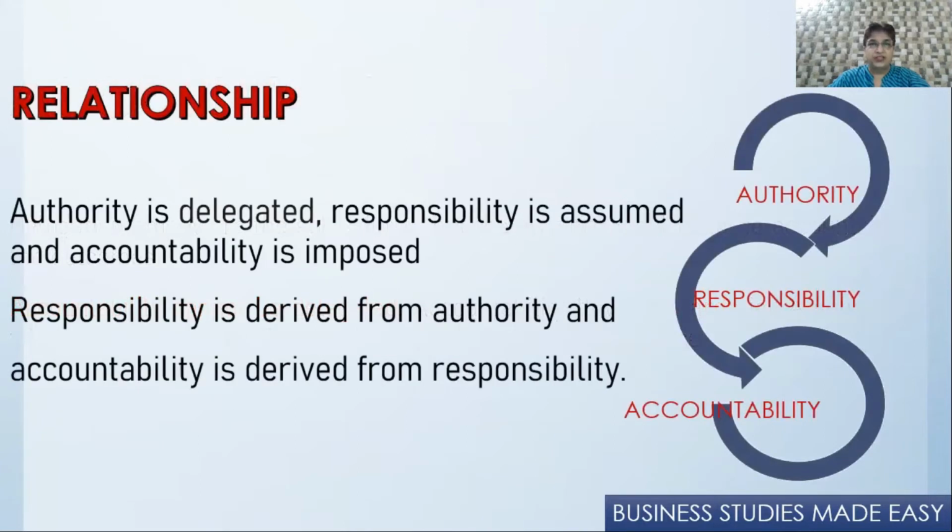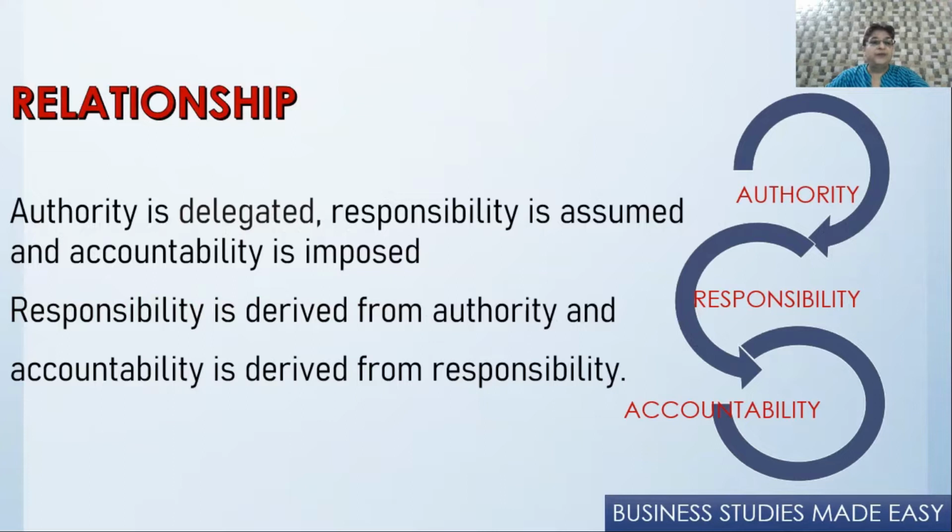Now come to the relationship. The relationship between them is that authority is delegated, that is, delegation of authority. Responsibility is assumed. It has to be assumed by the person to whom the authority has been given to do the work. So responsibility is the obligation or the duty, and it has to be assumed by the subordinate, and accountability is imposed. Accountability has to be put on you. You have to be made accountable for the work.